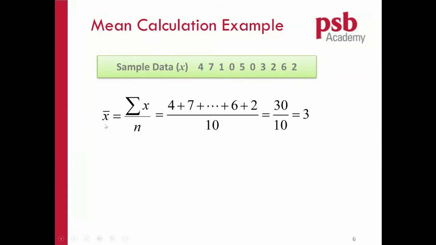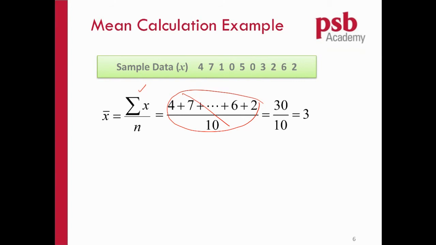How do you calculate the average for these 10 numbers? You basically add them, right? So in short, we don't need to write this. We don't really need to write this now. This is how you wrote it last time. So you just cancel off. You only need to write this.